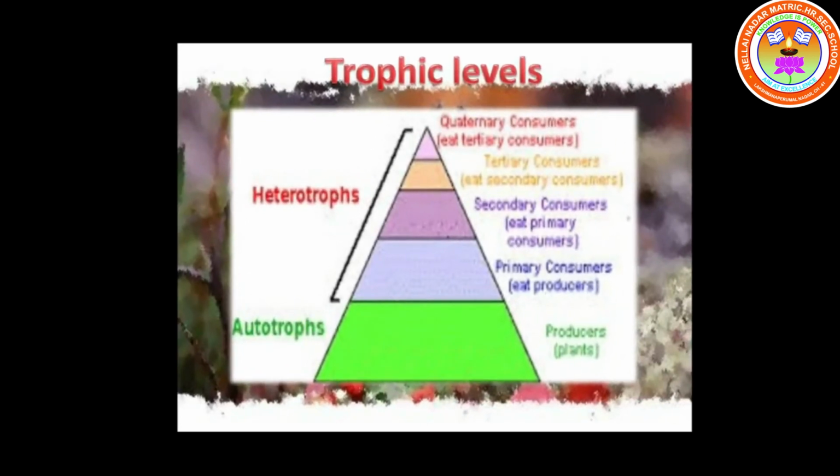Now let us see what are the trophic levels. We see that energy is passing along from the producers to consumers, isn't it, children? But there are three different consumers in any food chain. How can we distinguish different consumers? Animals that eat plants are called primary consumers. What are primary consumers? Animals that eat plants are called primary consumers. Animals that eat primary consumers are called secondary consumers.